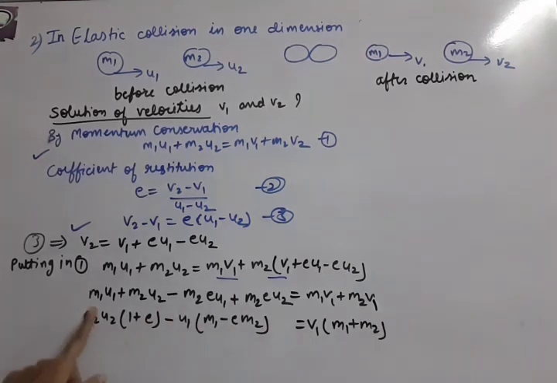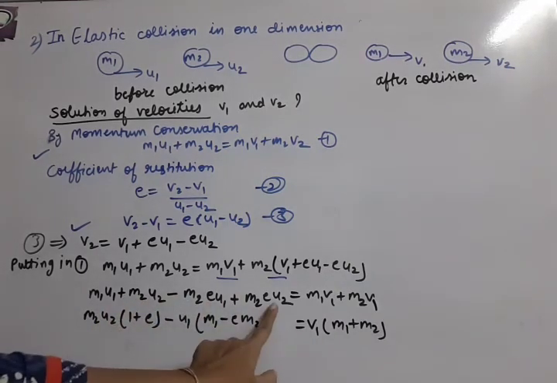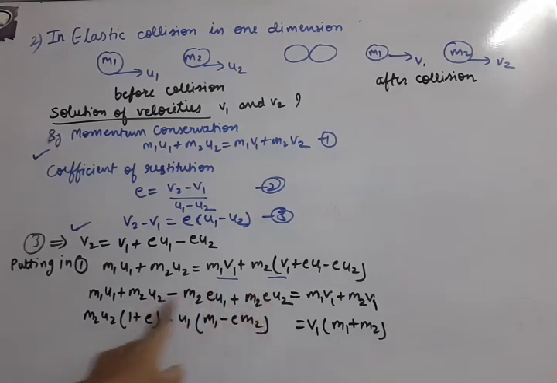Simplifying both sides. Here m2 u2 terms can be taken common, with 1 left from one term and e left from the other. And in these terms, u1 is common. So m1 is left from here, and minus e m2 is left here. I think plus should come.